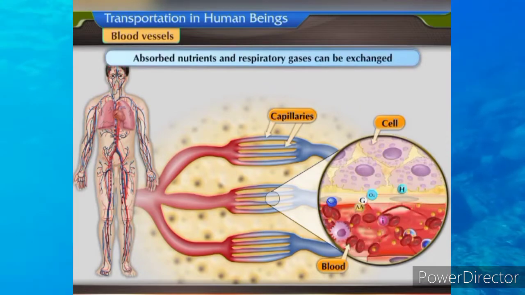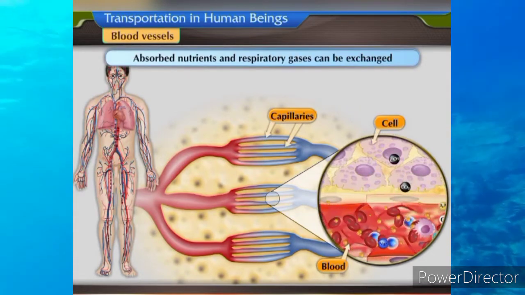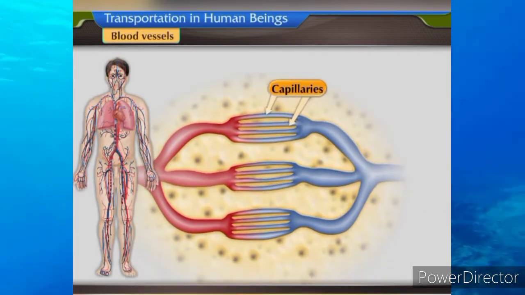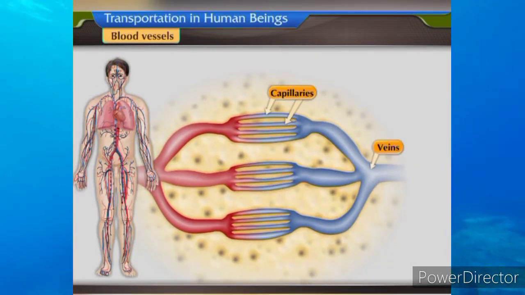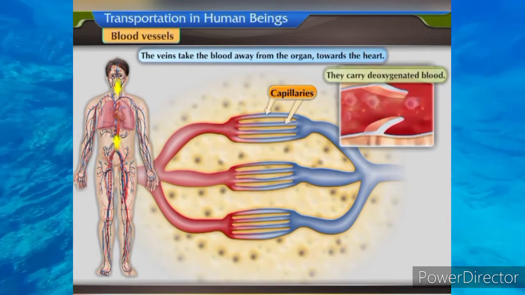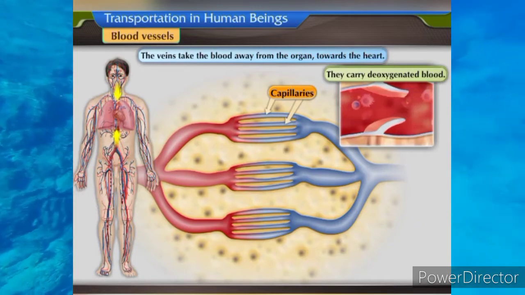Absorbed nutrients and respiratory gases can be exchanged in this way. The capillaries join together to form veins. The veins take the blood away from the organ towards the heart. They carry deoxygenated blood.